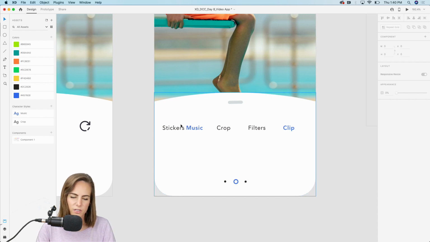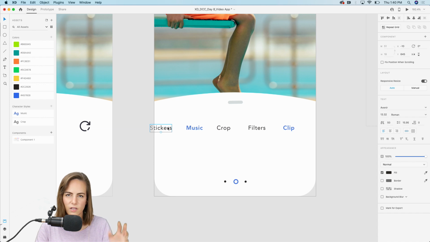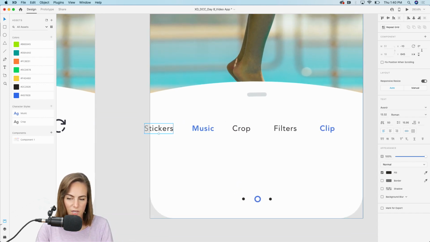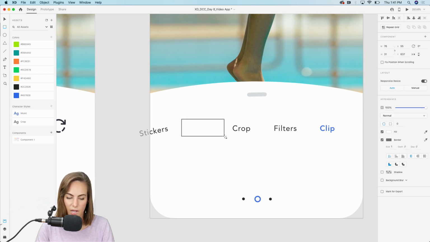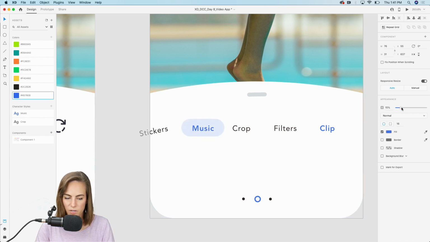And I think it'd actually be cool to have these words kind of along this curved shape. And unfortunately, there's not yet a way to do that in XD like there is in Illustrator if you just do text along a path. But that's okay, we can kind of cheat it a little bit just by using this rotate tool over here. And I'm gonna have music and clip selected. So let's just add a rectangle behind those so it looks like it's selected. Let's make this blue. And bring down the opacity just a tad bit.